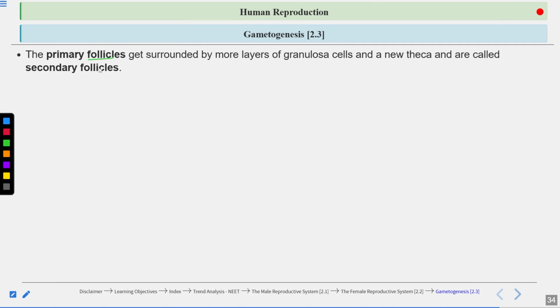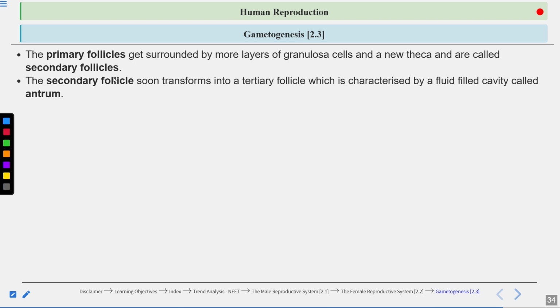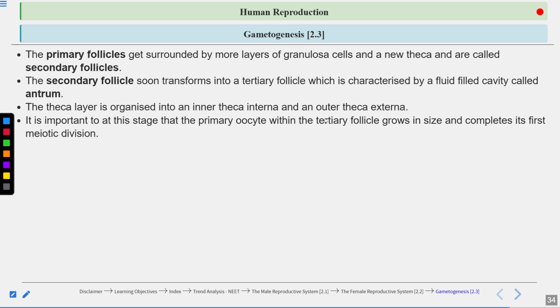Now primary follicles get transformed into secondary follicles. Secondary follicle will also consist of primary oocyte. Secondary follicle then transforms into the tertiary follicle, which is characterized by the presence of the antrum. Now you have to understand that when the tertiary follicle is formed, it also consists of the primary oocyte, and this primary oocyte will complete its division now.